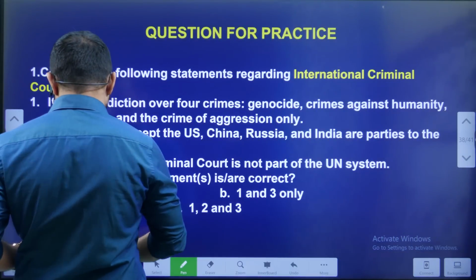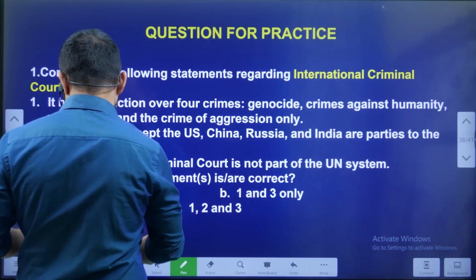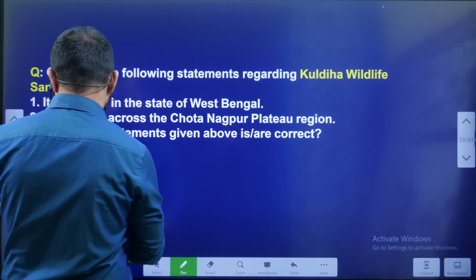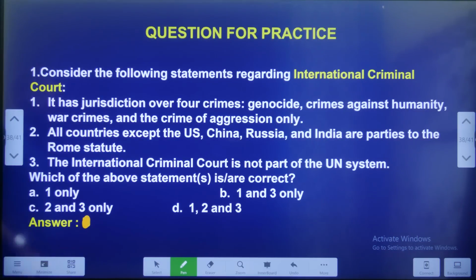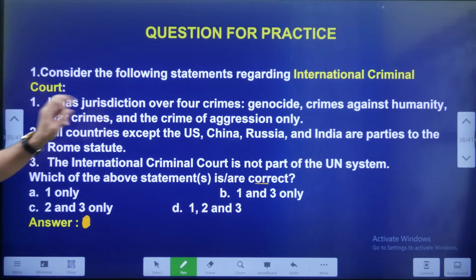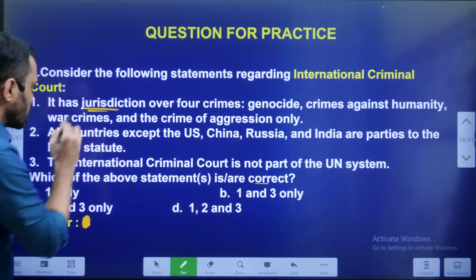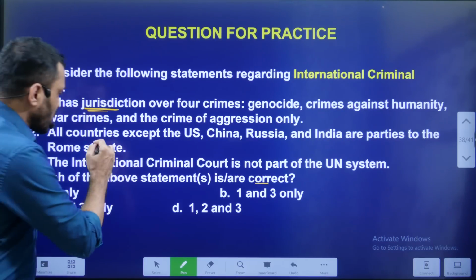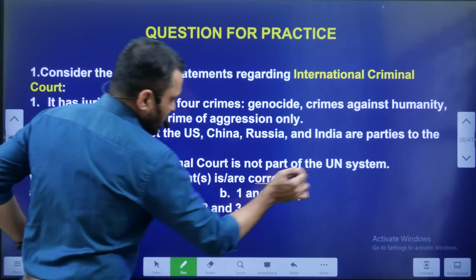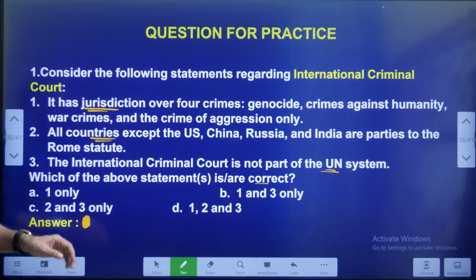Now we'll see today's questions. Consider the following statements regarding the International Criminal Court. I read these three statements and pick which statement is correct. They talk about its jurisdiction, its member countries, and its association with the UN.